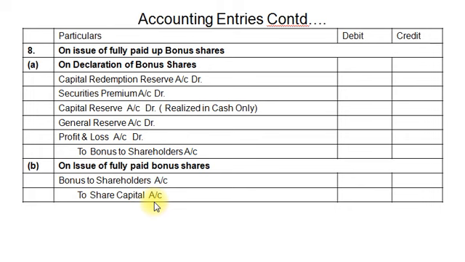So like this we pass accounting entries for redemption of preference shares and for utilizing available reserves, especially capital redemption reserve, for giving bonus shares to fully paid up equity shares. Dear students, first of all listen to this video lecture very carefully, then make notes out of it. Your notes will play a very important role for university exams.